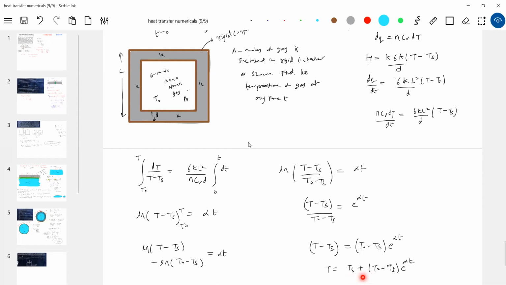Because this final equation is not obeying the physical condition that will happen. At T equals 0, the temperature of the gas is T naught. After a long time, what will be the temperature of the gas? It will be that of the surroundings. So what is Ts? Temperature of surroundings. Okay, no. What to do?